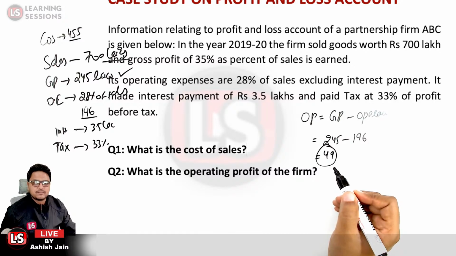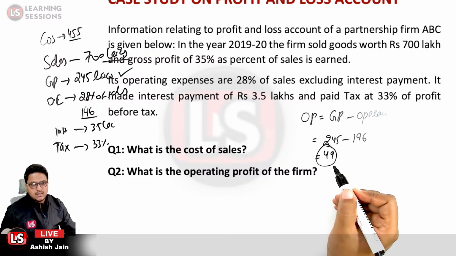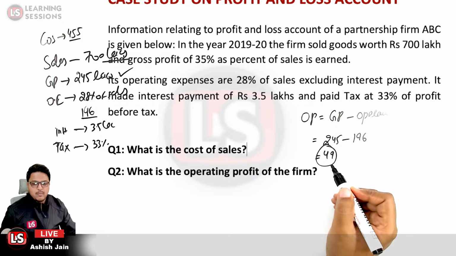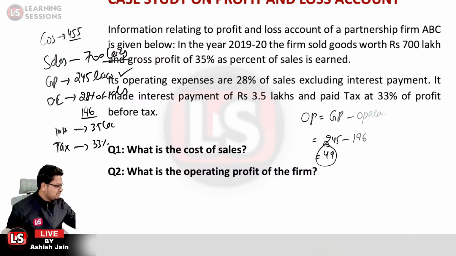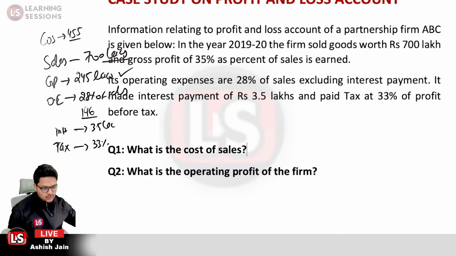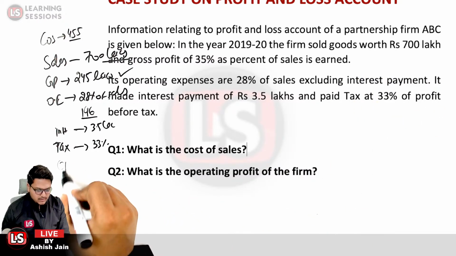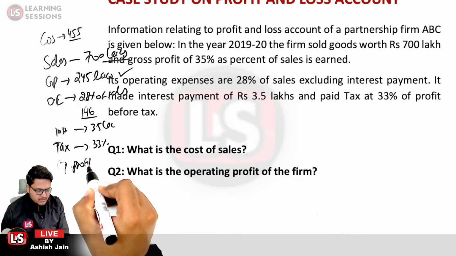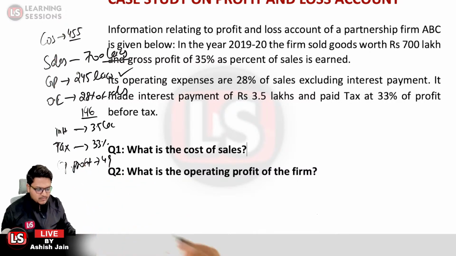Is that clear? That is 49 lakh in this particular case. That is the operating profit. I'm just writing it over here, the operating profit we just calculated to be 49.